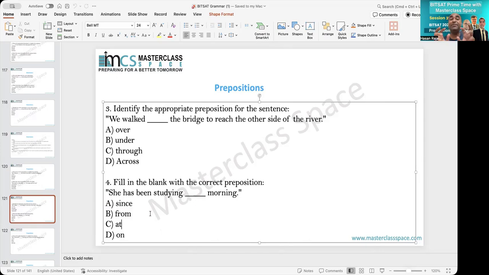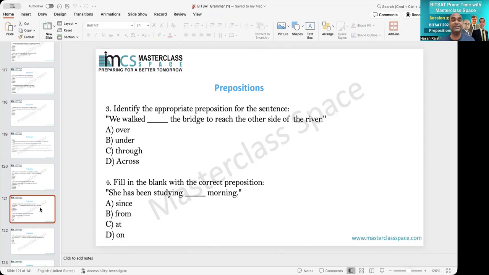From is okay, but from is for 2 points of time. From X to Y. From morning to evening will be correct. Since morning to evening, no. So from is mainly used to indicate to, while since means beginning time. At means a specific time, therefore at will not be used. On means actually day and date. If it talks about day and date, then only it will be on. All right, therefore from, at, on are out, since becomes the answer, and that is A.